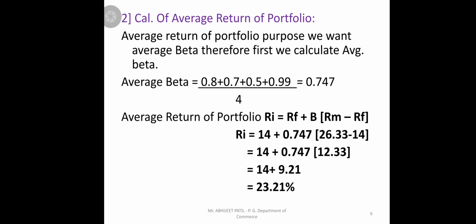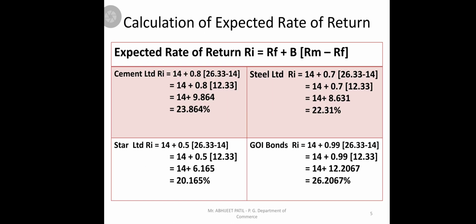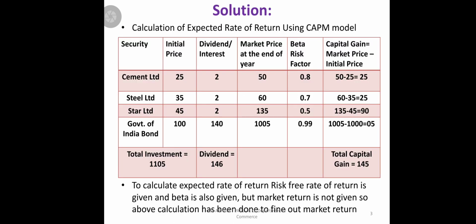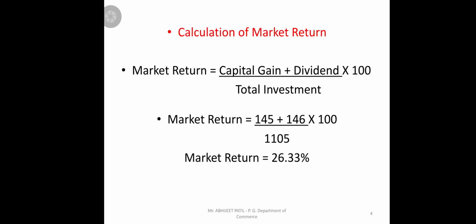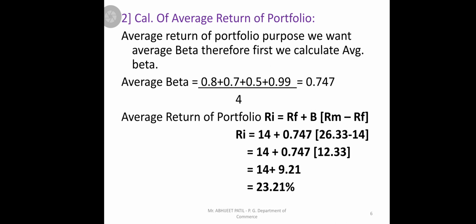Now here, how to calculate average return of portfolio, that is what we should find out. See, the question asks for average, meaning the average of 4 securities. So to find the average return of portfolio we want the average beta. Therefore first we should calculate average beta, the total of these 4 betas. See, the 4 betas in the problem are 0.8 plus 0.7 plus 0.5 plus 0.99. So we make the total of that, and to get the average we divide by 4. Why are we dividing by 4? Because we want the average, so we divide by the number of betas. 4 betas are there, so divide by 4.